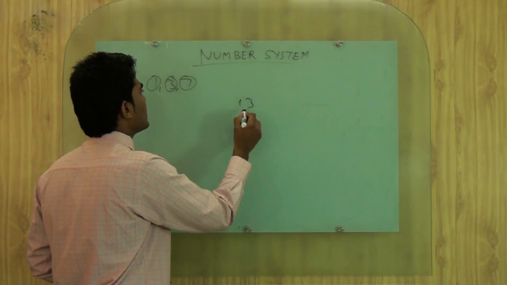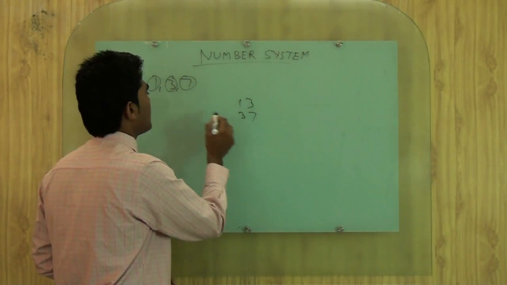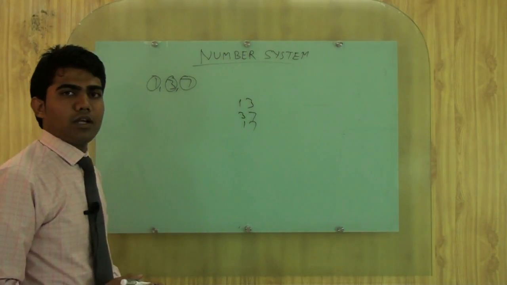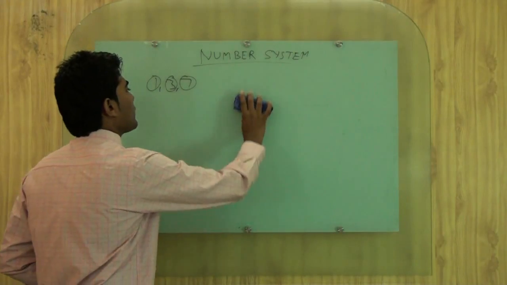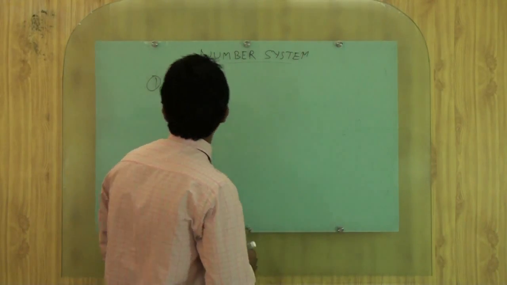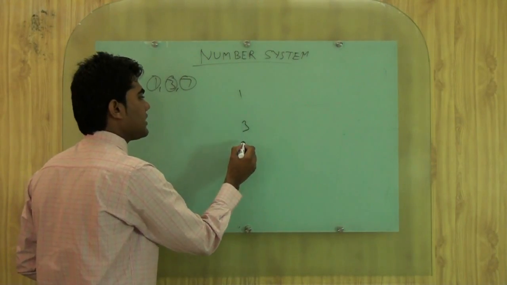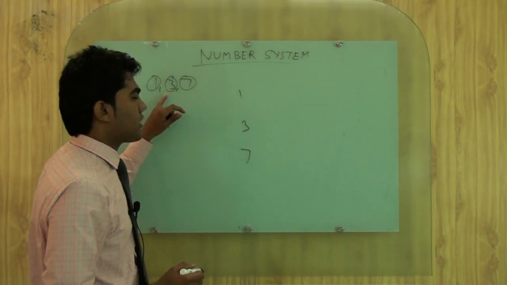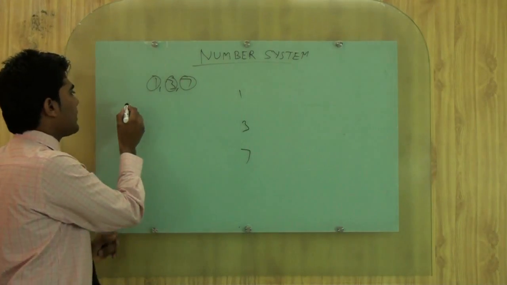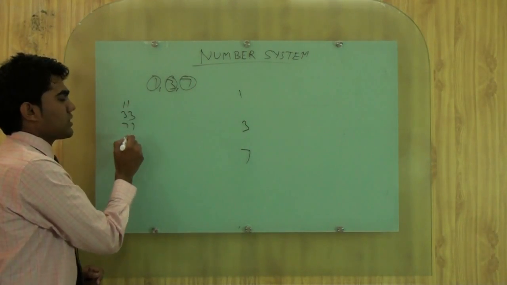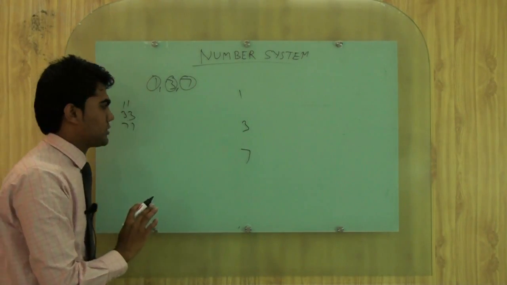Firstly we will write 1, 3, then 3, 7, then 1, 7. Like that we will calculate. We can calculate by using the number system. Just write down 1, 3, 7. Remember, here repetition is not possible. If repetition is possible, then we can write 1, 1, 3, 3, 7, 7. But here repetition is not possible.